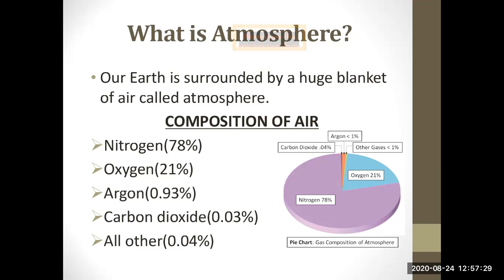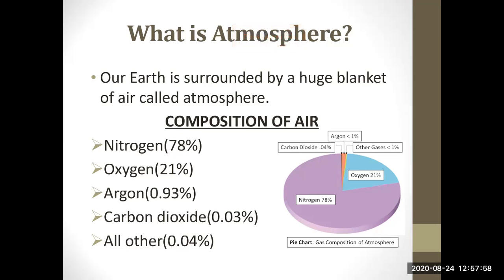Now, the next point you can understand in this: green plants breathe in carbon dioxide, which is released by humans and animals. Thus, there is a mutual relation between the plants and the humans or animals. Why is there a mutual relationship? Because we inhale oxygen and exhale carbon dioxide, and plants inhale carbon dioxide and exhale oxygen.